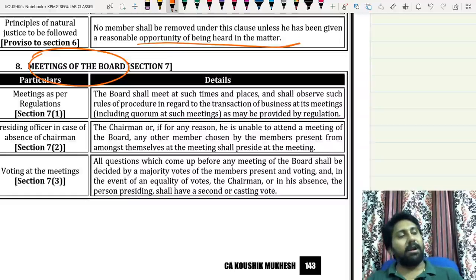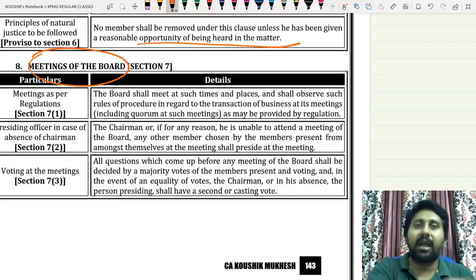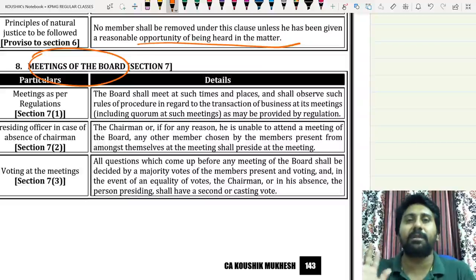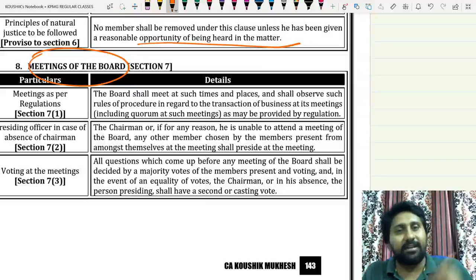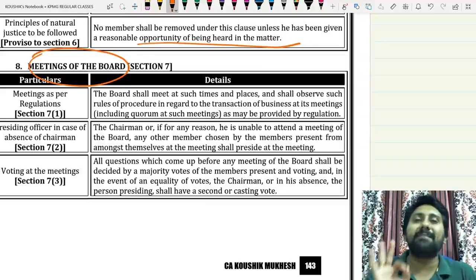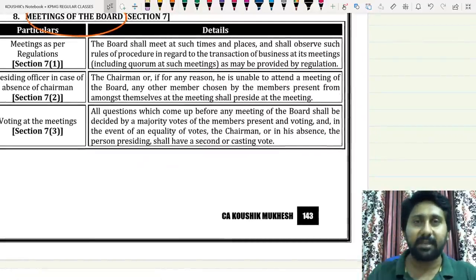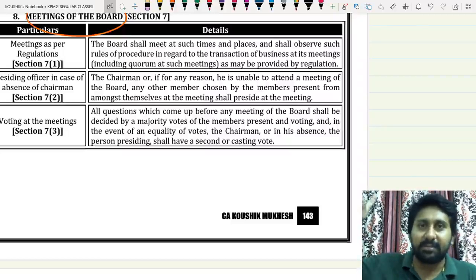For example, you made an application to SEBI. One particular case file has come to SEBI. SEBI will conduct a meeting. In that, one of the agenda items will be this. There will be hundreds of agenda items. They will take the agenda, they will decide. Always SEBI decides through meetings. Always SEBI decides through what? Meetings. In the meetings, there should be a chairman or not? Chairman of the SEBI is there or not?